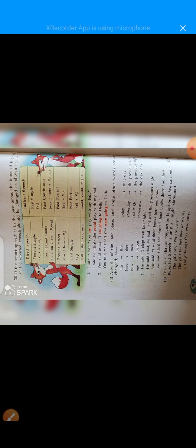Look at the picture: is, am or are. For example, I am, she is, he is, they are, plus verb ing. Past continuous: was or were plus verb ing.